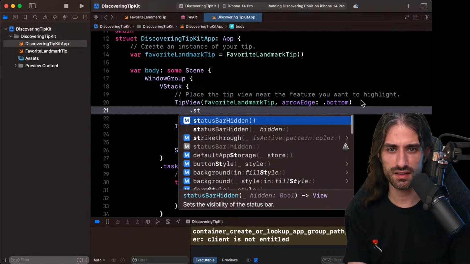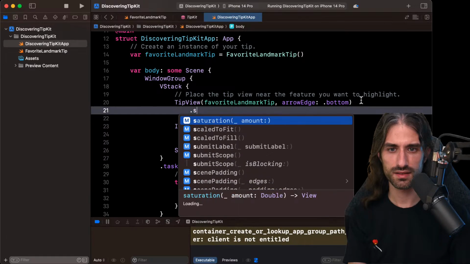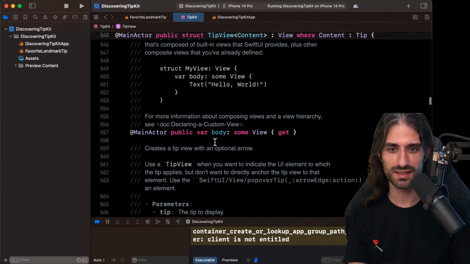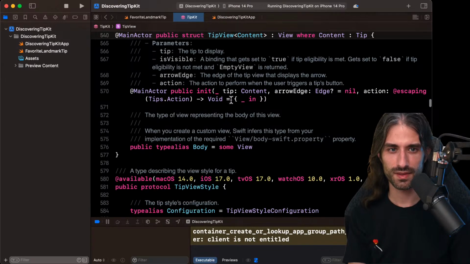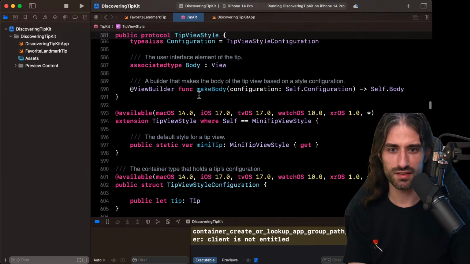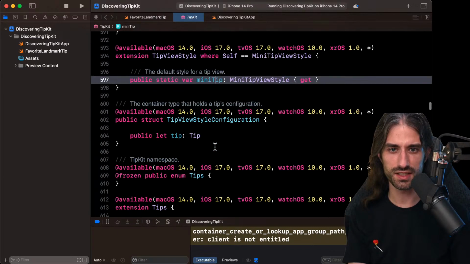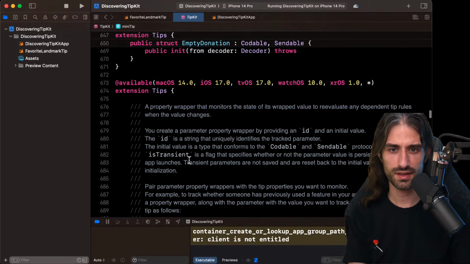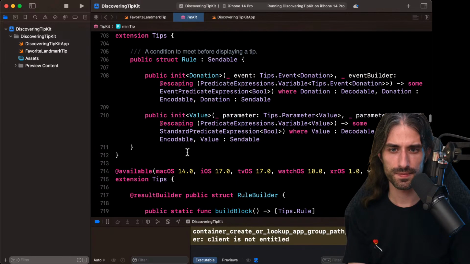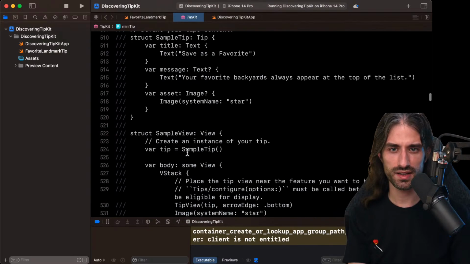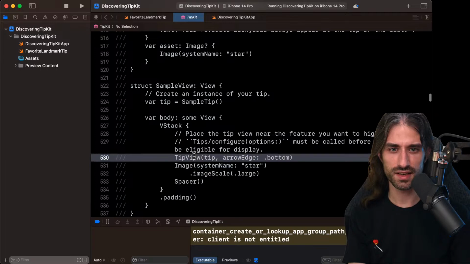How do I set the tip style? Because here I have mini tip. Trying to see where I set my tip style.